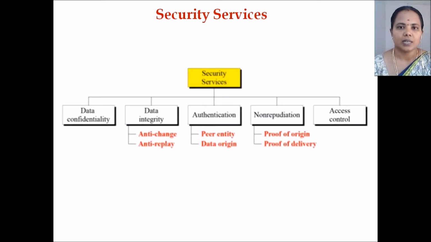Security services means the services that should be provided while transferring data, so that it is in a secure manner. There are 5 different categories. First one is data confidentiality, data integrity, authentication, non-repudiation, and access control.